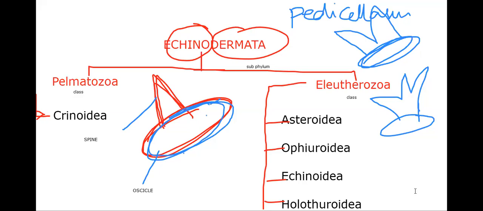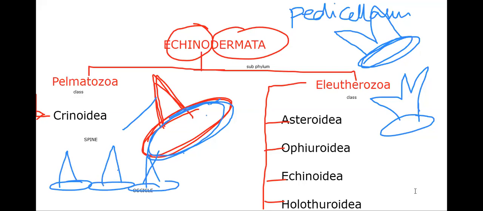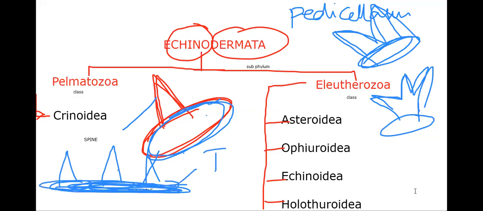Okay, then acicle. They are present as spines and acicles, spine and acicle. In some, spines are modified into two-jawed or three-jawed pedicellarium, and in some, the acicles are modified to form the test, or corona, or case. That particular characteristic feature belongs to Echinodermata.